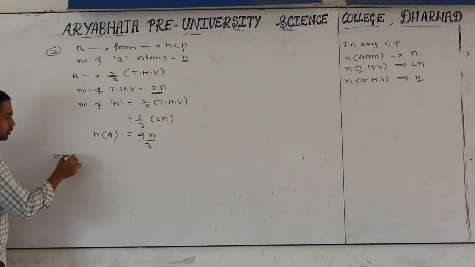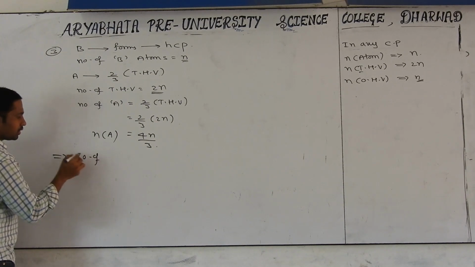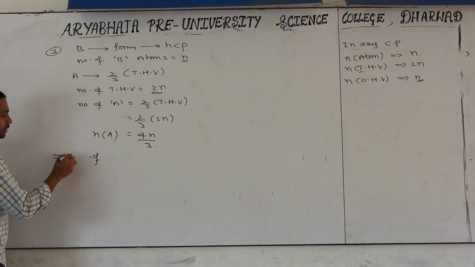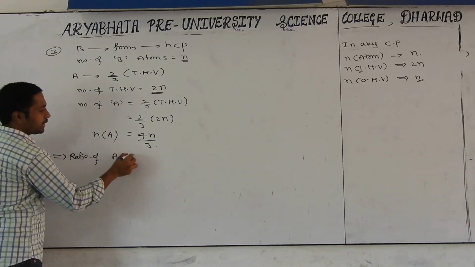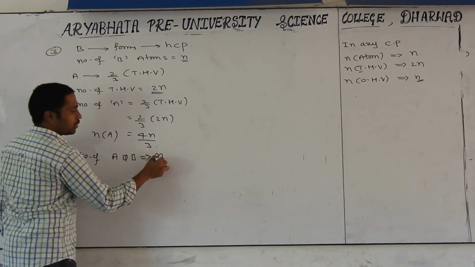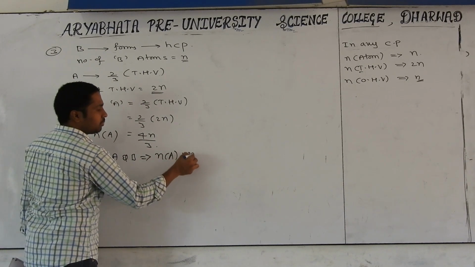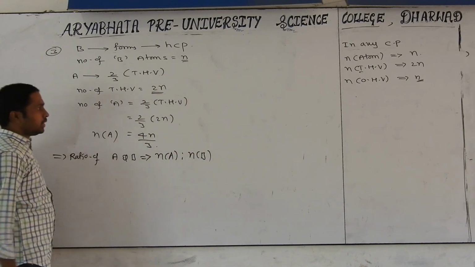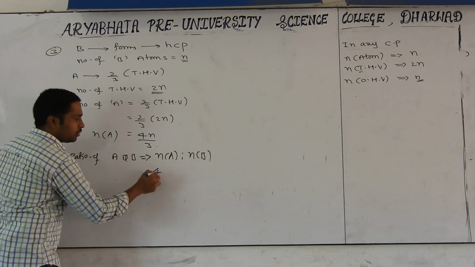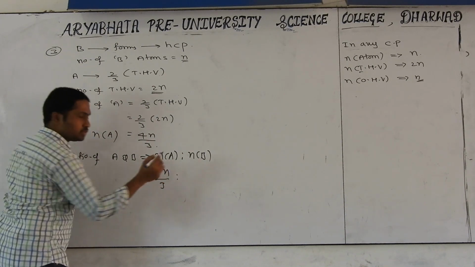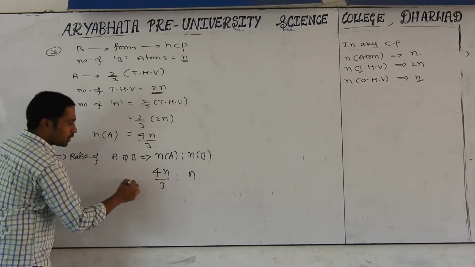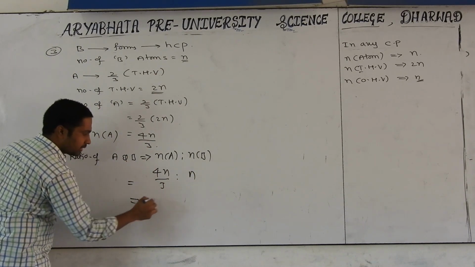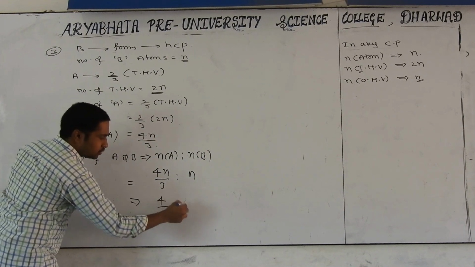Now how to do which one? The ratio of A and B atoms is equal to the number of A atoms to the number of B atoms. The number of A atoms is how much? 4n by 3. And B atoms is how many? n. So the common factor is n. Cancel. What is coming then? 4 by 3 is to 1.